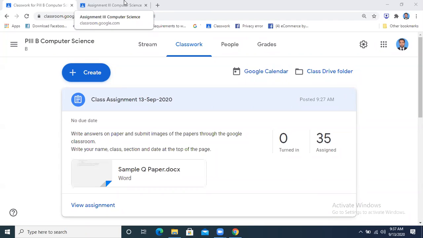Sir, I will select it, open in a new window. Then it will say to open in Word. Then I will open it. Then I can write the answer there. You cannot write the answer. You will type the answer over there, na? You are saying that you will type the answer.